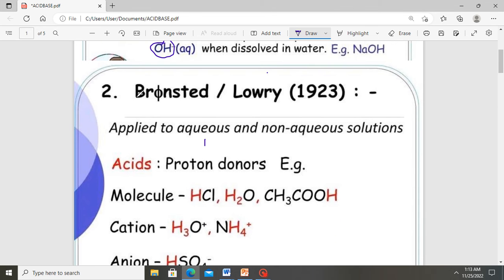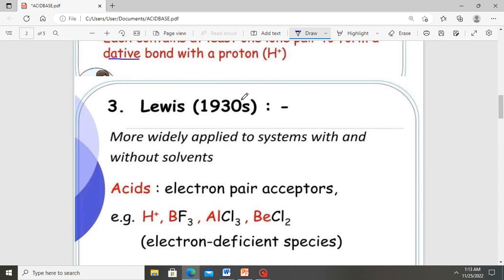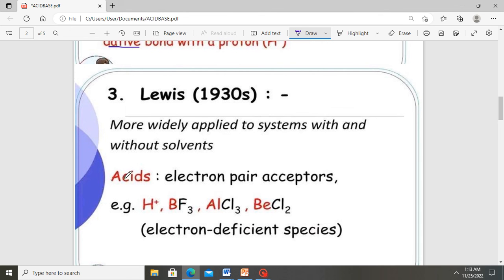Bronsted-Lowry defined his based on aqueous and non-aqueous solutions, whereas Lewis defined acids and bases whether in a solvent or not. According to Lewis, an acid is an electron pair acceptor. Any molecule that can accept an electron pair qualifies to be called an acid.